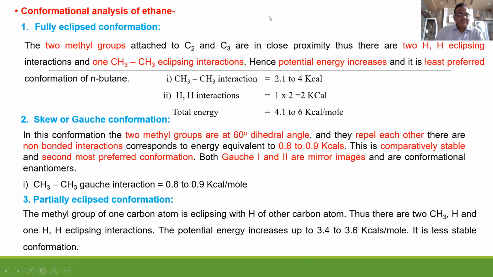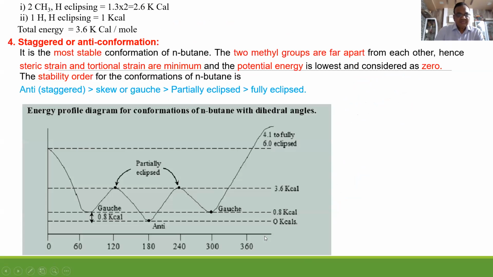Conformational analysis of ethane we have already gone through. Now n-butane. Here there is the gauche form, and anti, which is the staggered conformation at 180 degrees only. It is partially eclipsed at 120 and 240 degrees. Correct.